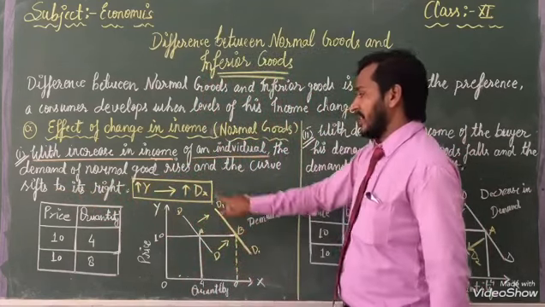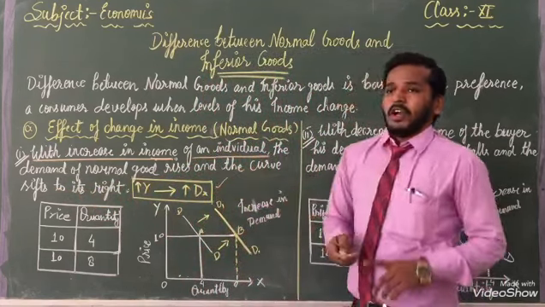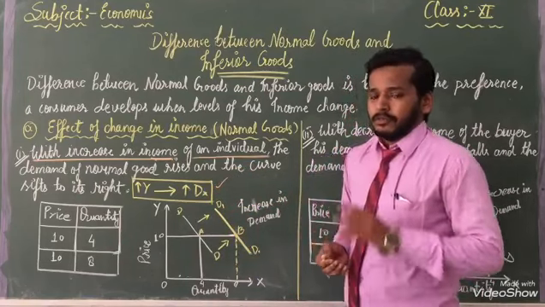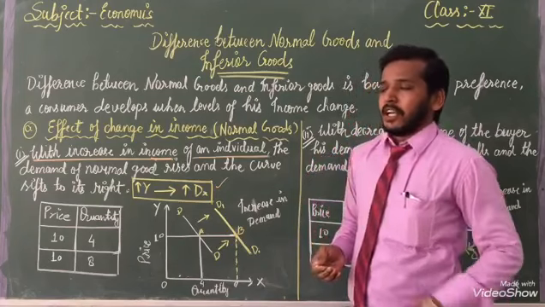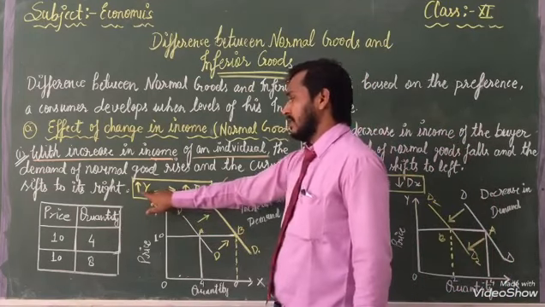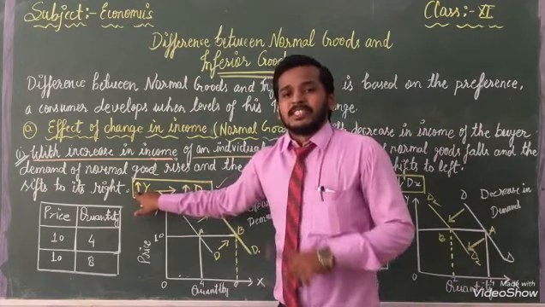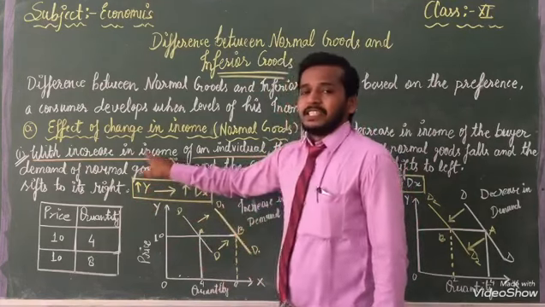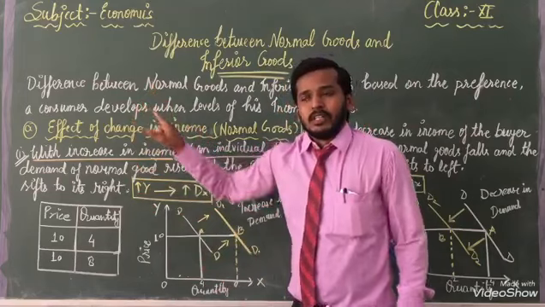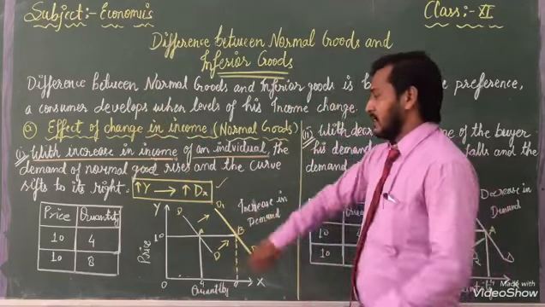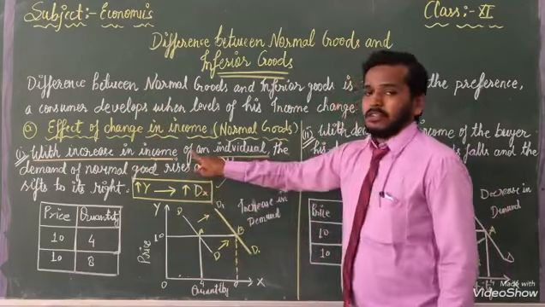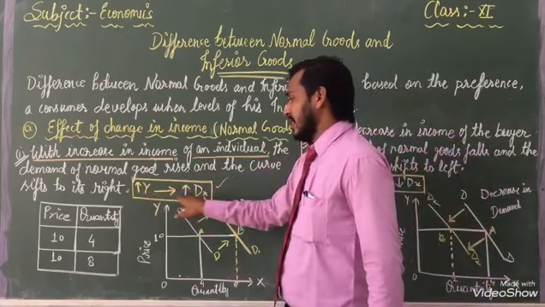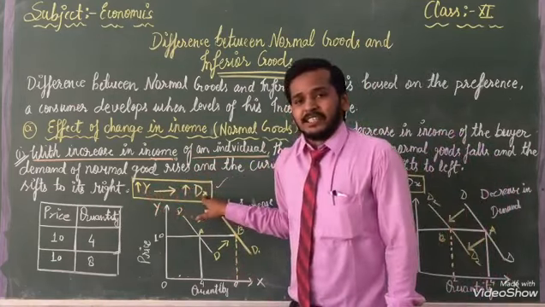With the help of this sign we can show how to identify it with an arrow. In front of you I have written Y, and the arrow is showing upward; Y is the income. When income increases, the arrow goes upward, meaning income is increasing, and then our demand will also increase.